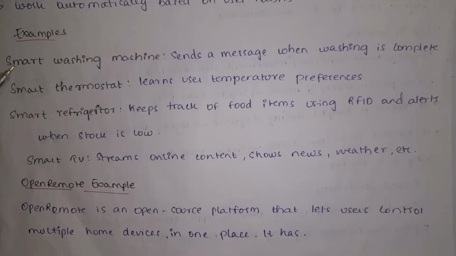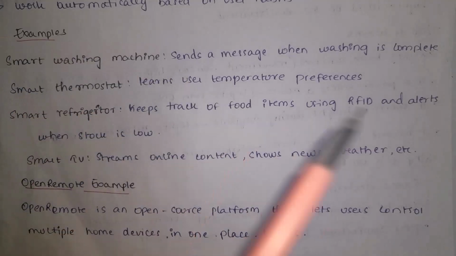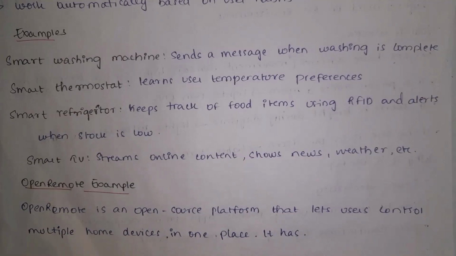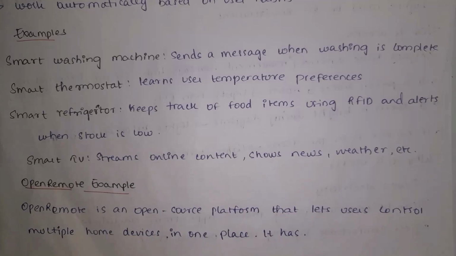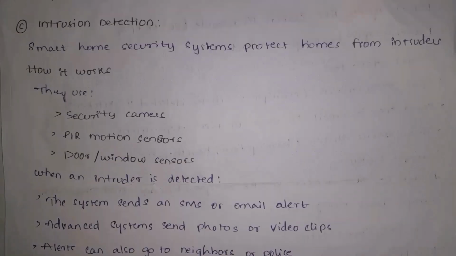First one is a smart washing machine, which will send a message when washing is completed. And if you consider a smart refrigerator, it will adjust the freeze levels based on food items. And if you consider a smart TV, we can watch online content, news, weather, etc. And there is also a smart remote, which comes under smart appliances because by using that remote, we can control all home appliances.